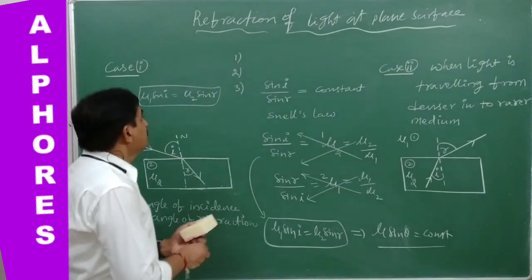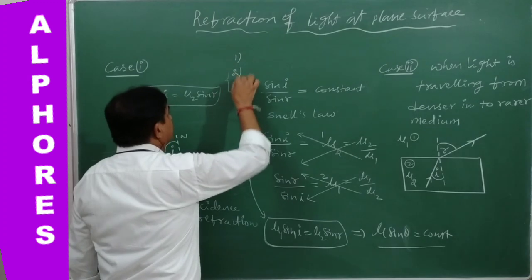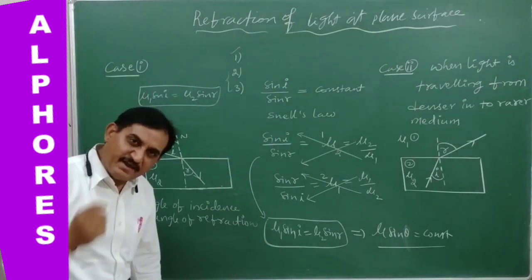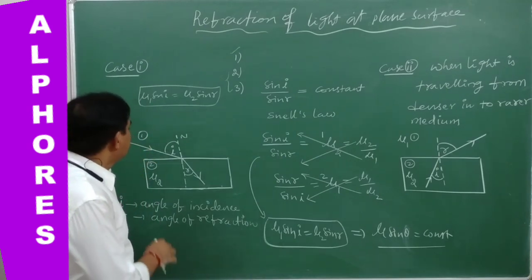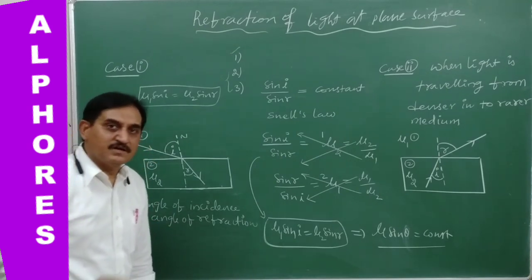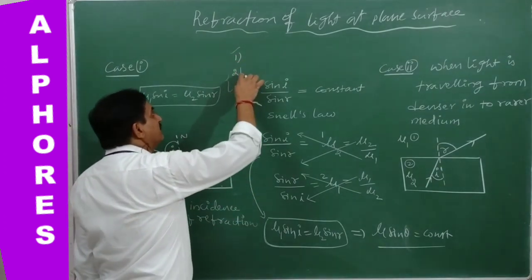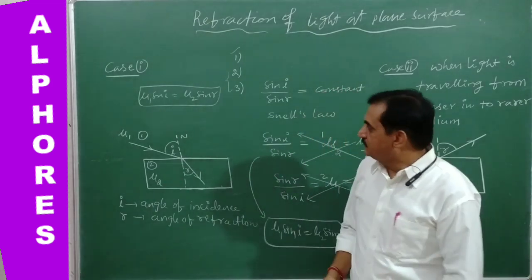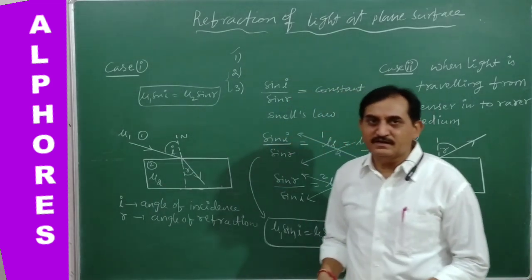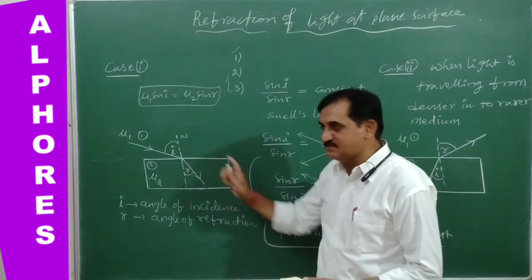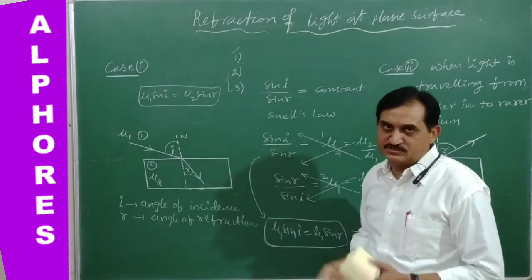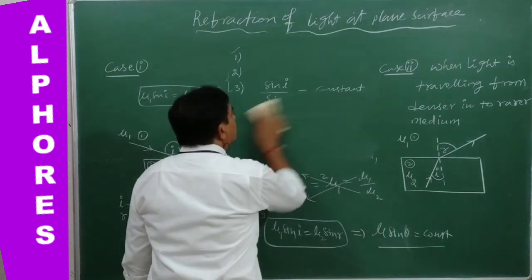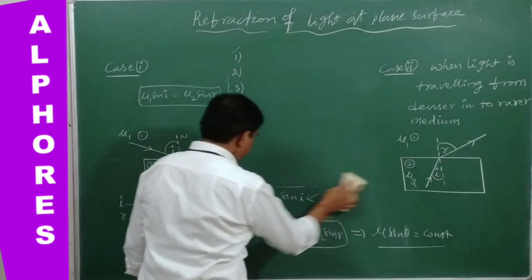Now the laws of refraction we can apply. First point: these laws are valid on plane surfaces and also curved surfaces. Point number 2, already given: the incident ray, the refracted ray, and the normal at the point of incidence all lie in the same plane. And the third one is Snell's law. Next, go for refractive index.